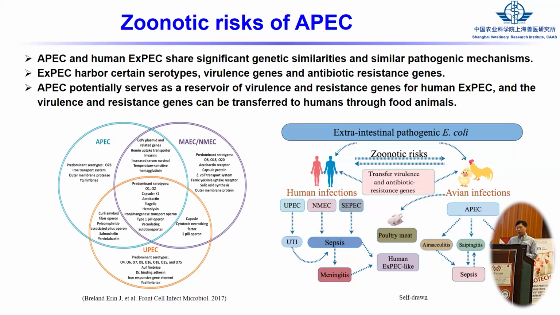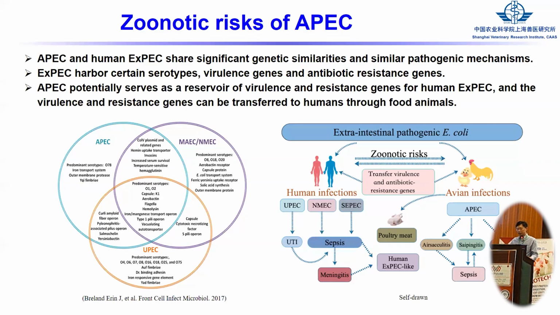Also now we know APEC is very close to the human ExPEC, such as UPEC and NMEC, and these two different ExPEC can cause disease in humans. For example, NMEC can cause death in babies, because it can enter the brain of the baby.